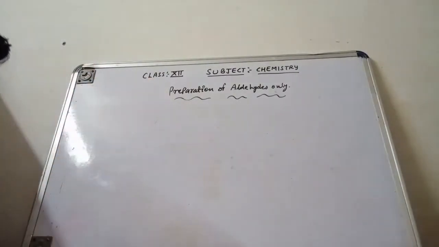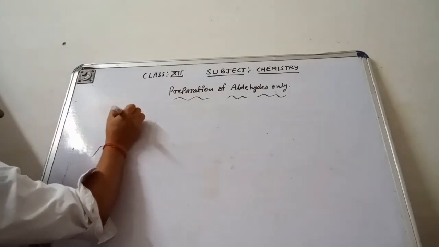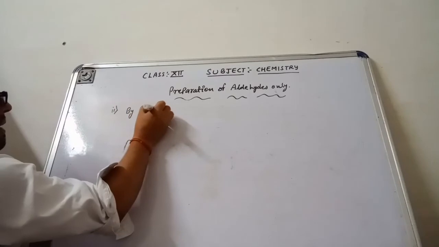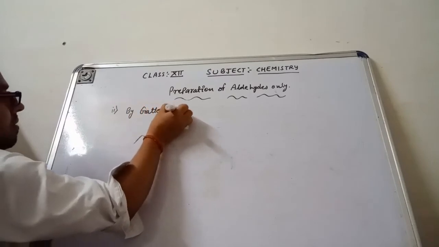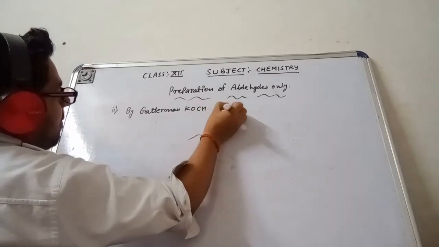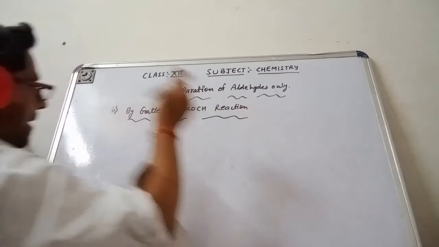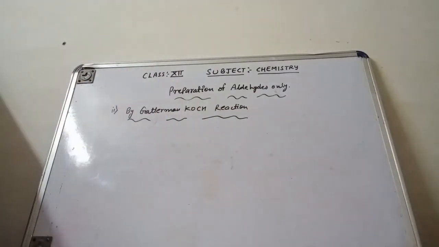The next is the Gattermann-Koch reaction. It is very simple. Here also I am going to tell you one trick to identify that an aldehyde will form.